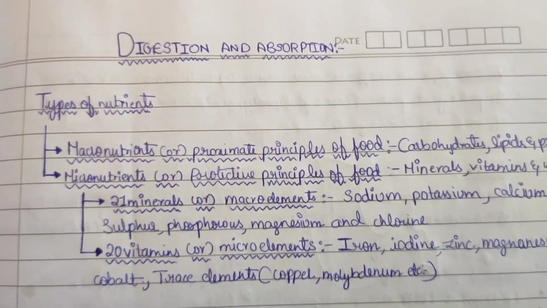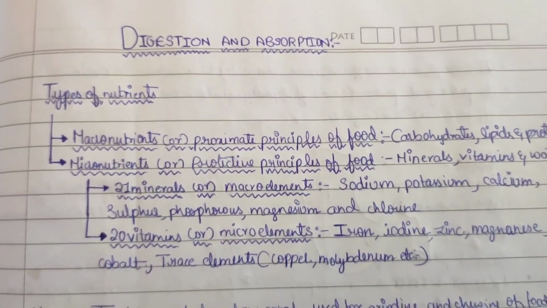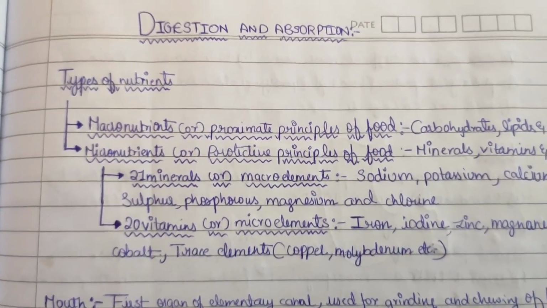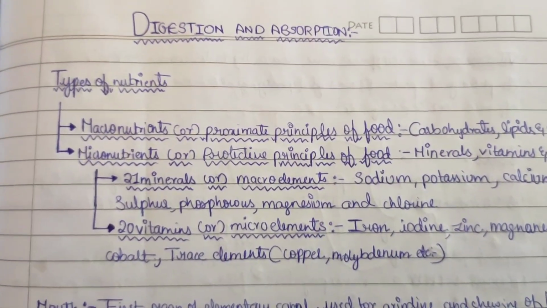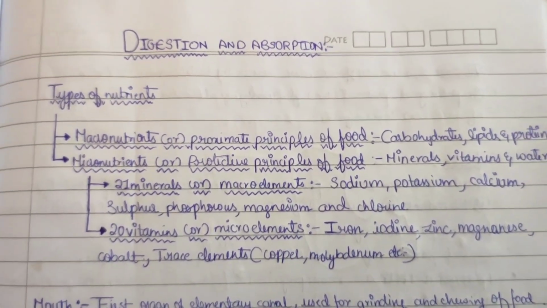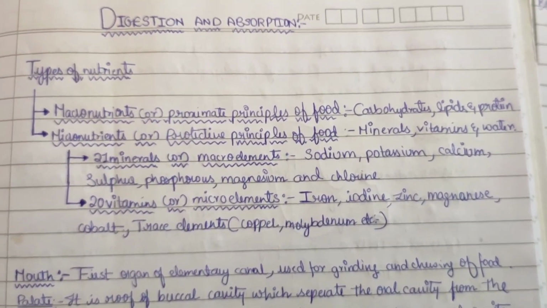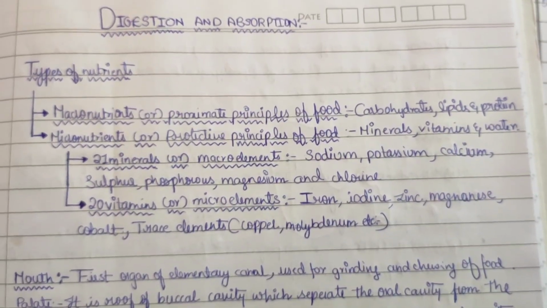Today let us start with the lesson digestion and absorption. Types of nutrients. There are two types of nutrients: macronutrients and micronutrients. Macronutrients are also known as proximate principles of food, which are carbohydrates, lipids and proteins. Then micronutrients, also called protective principles of food, which are minerals and vitamins.